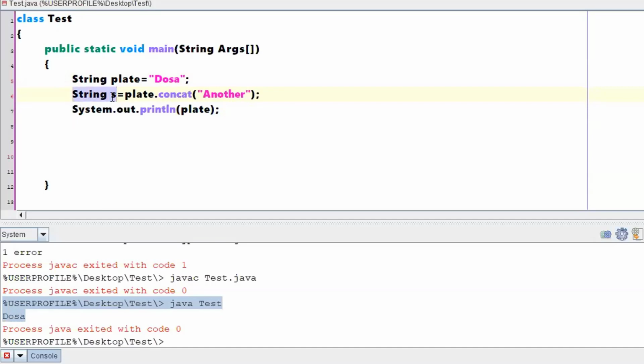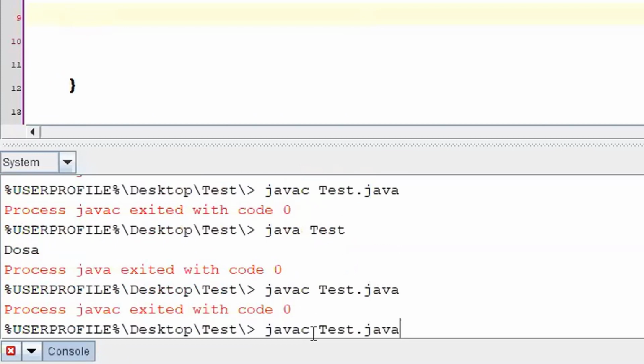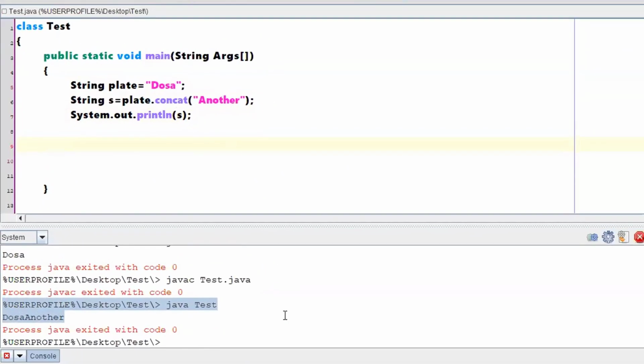It holds the concatenated value of what was in plate along with another. Now if I pass yes here, it will show me the combined version of dosa and another. Whenever you are modifying a value of a string, a new object will be created.